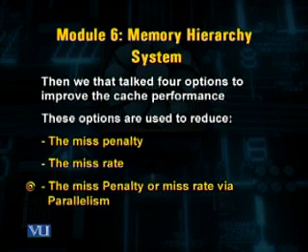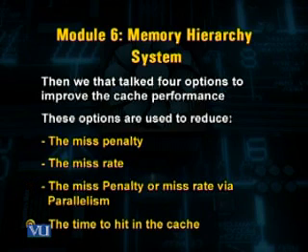And the fourth technique was to reduce the time to hit in the cache.